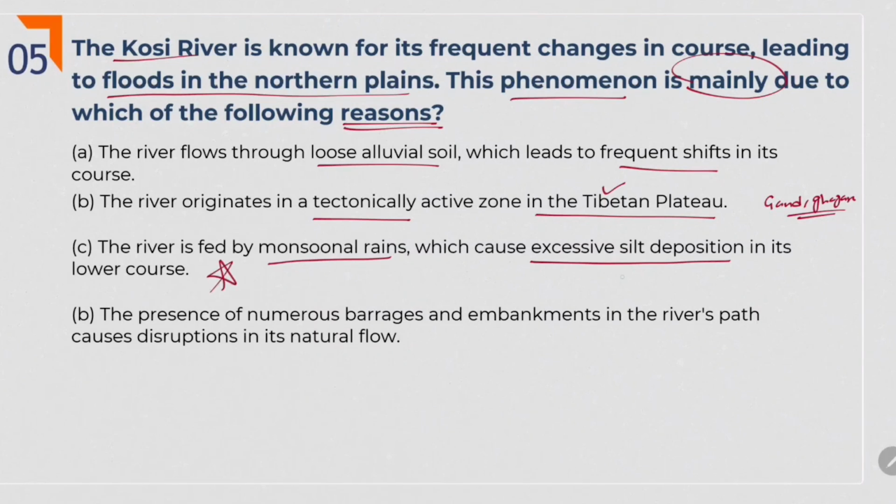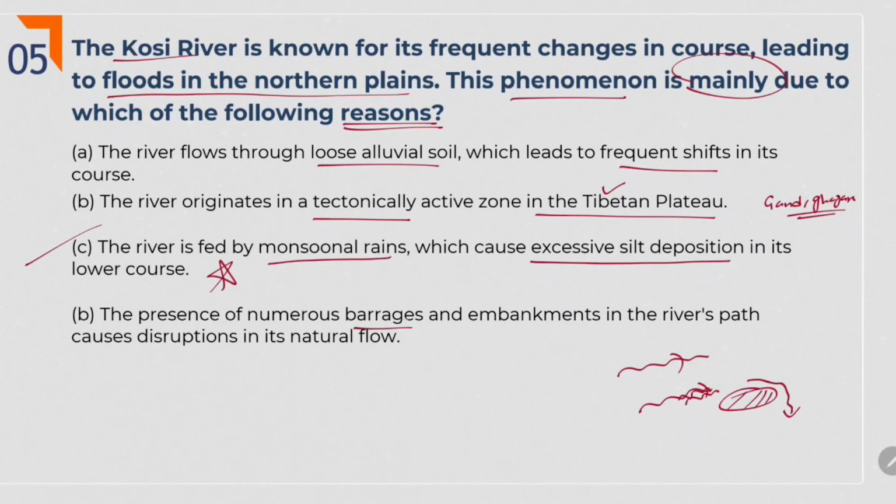Because of the excessive silt, over time with heavy rains, it carries a lot of silt and sediments. And because of the weight of that sediment, it can't maintain the same direction of flow. See, if the river is passing like this, now because of rains it is carrying so much silt. It can't bear that much weight. So at some point of time, it deposits some silt here, and now it changes its course like this. This change in river course is the main reason for the floods. So C is the answer.